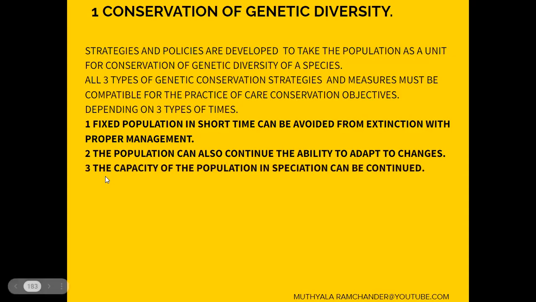The third type is that the capacity of the population for speciation can be continued. If the population adapts to changes of aquatic, mesophytic or xerophytic environment, that capacity for speciation continues to increase their population. Speciation means increasing the size of the population, which can be continued in the location.